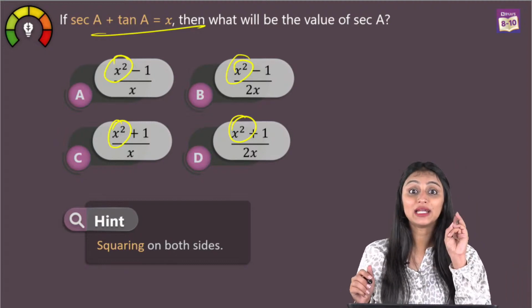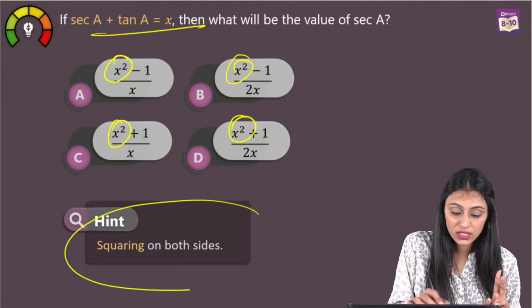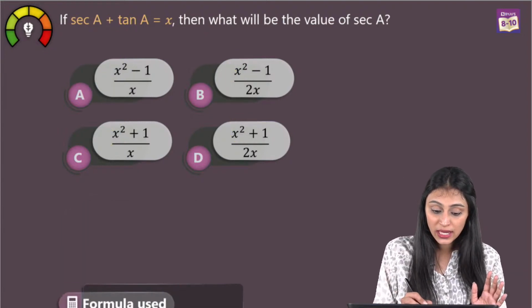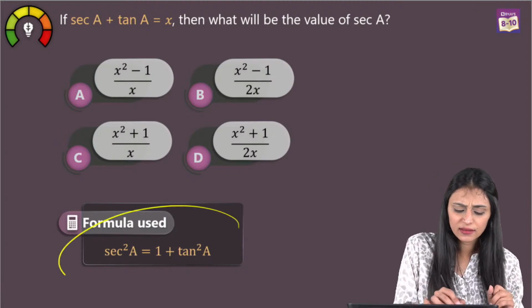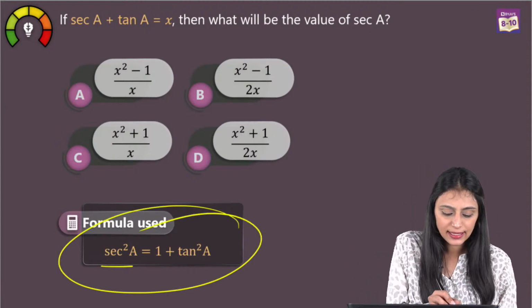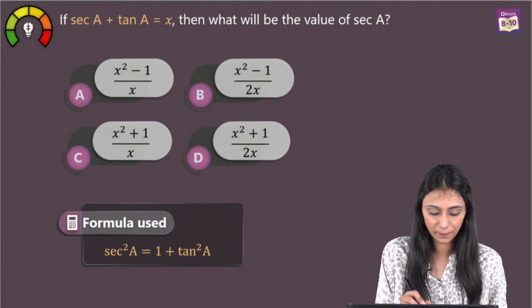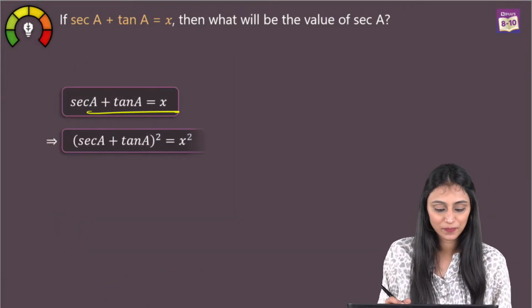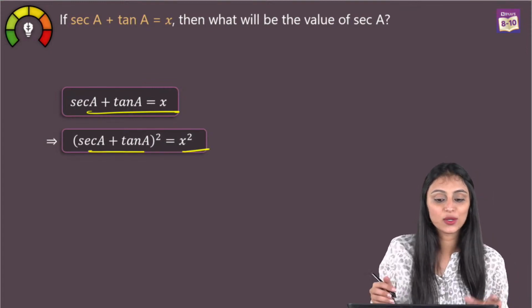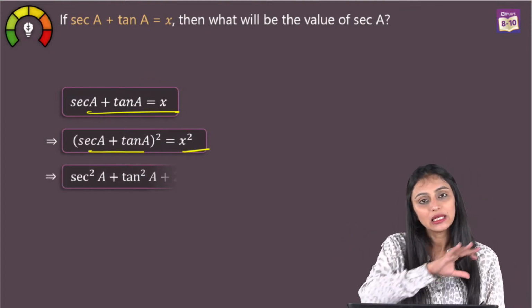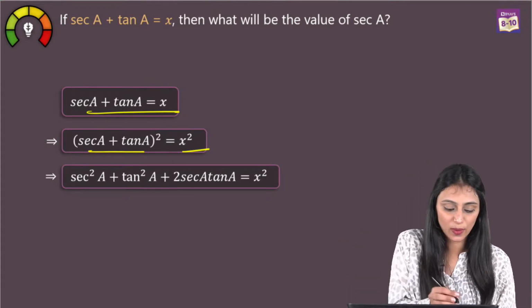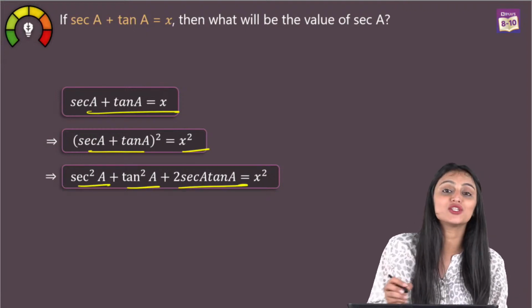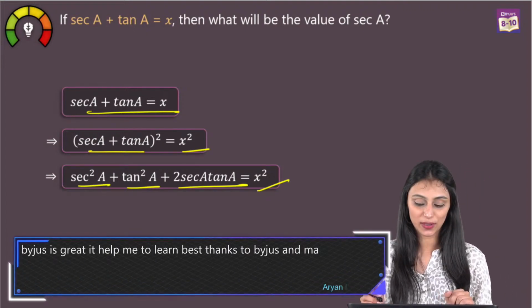In this question also, I'll tell you 2 methods. So in this first method, we are doing squaring both sides. Listen to me carefully. Once I do squaring both sides, this is the trigonometric identity which will be used here: sec square A is equal to 1 plus tan square A. We are given sec A plus tan A is equal to x, so sec A plus tan A whole square is equal to x square once we do squaring both sides. Let's open the identity. What is A plus B whole square? A square plus B square plus 2AB. That's sec square A plus tan square A plus 2 sec A tan A, equal to x square, right?